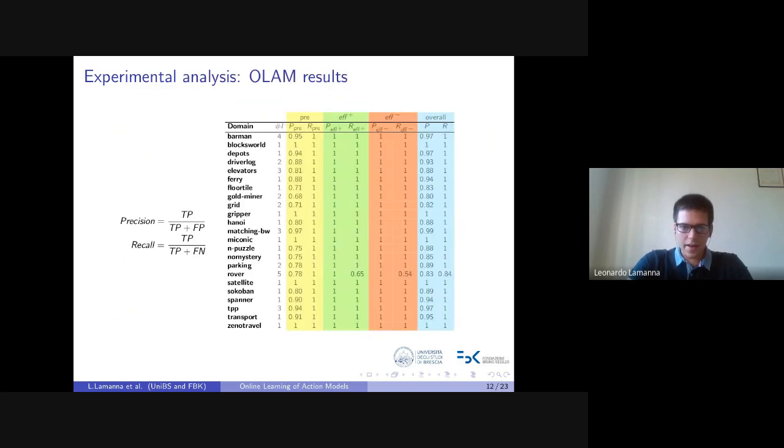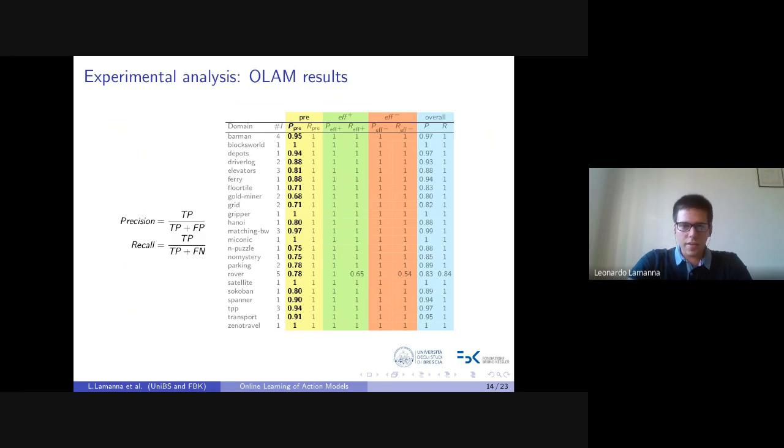This table summarizes the effectiveness of OLAM by comparing the action model learned with respect to the ground truth one. On the first column, there are the domain names. On the second column, the number of instances required to learn. So, for example, in the Barman domain, the action model learned in 4 instances is the same action model returned after 10 instances. The preconditions precision equals 1 in 5 out of 23 domains.